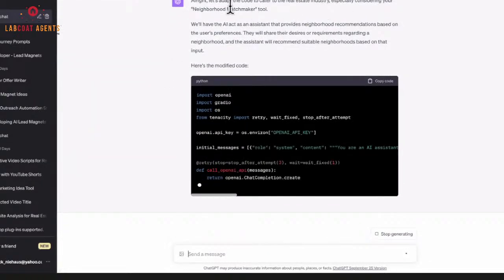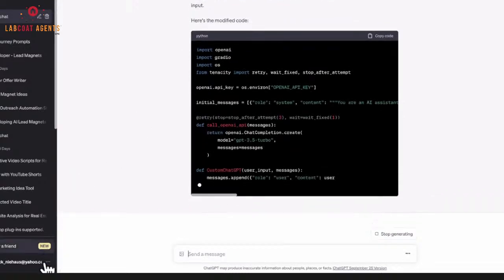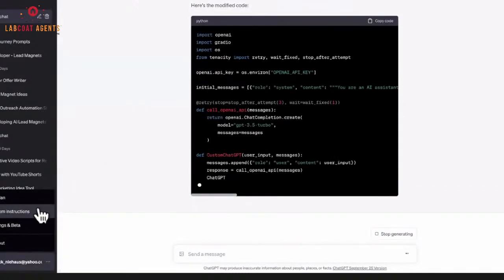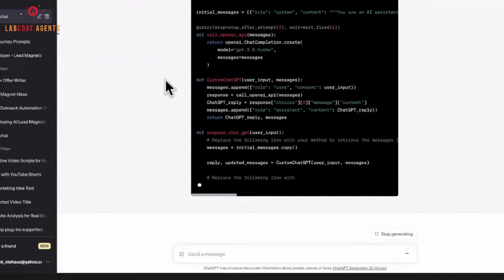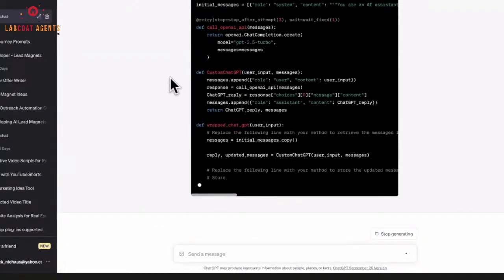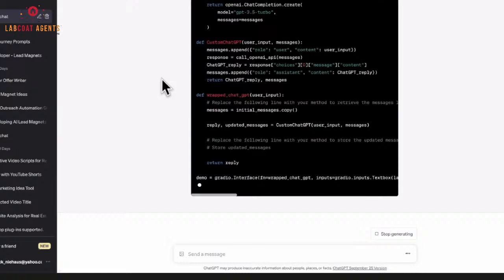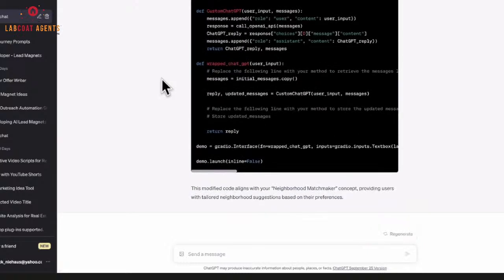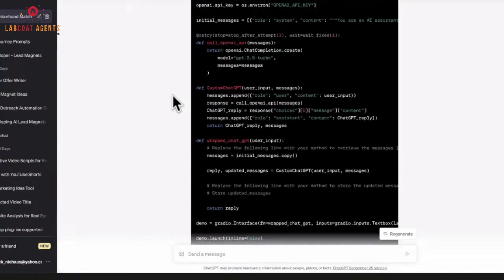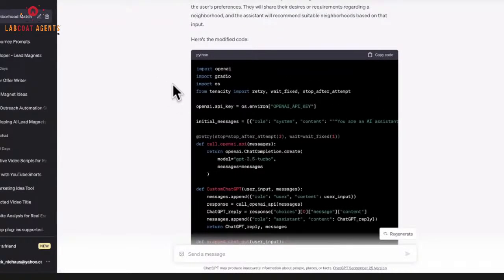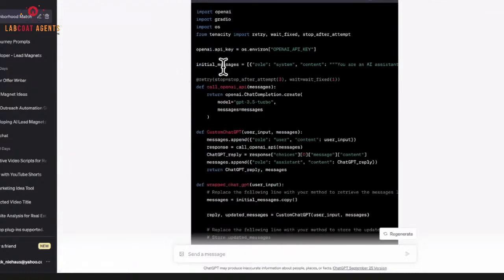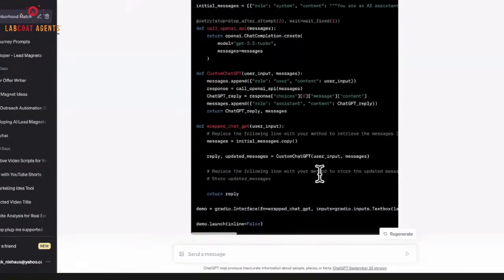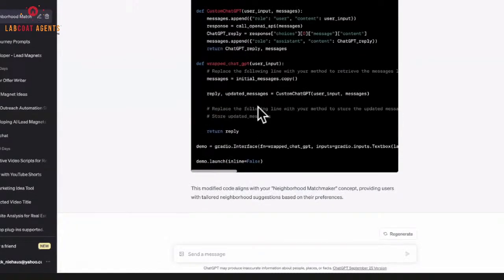Now, I will say right here, there is a part in ChatGPT, if you're not familiar with this yet. If you come down here, you can go to custom instructions. That's basically where you say what you do for a living, who you are, and any information that you would want ChatGPT to always remember about you, even when you create a new chat. What's kind of funny is I wasn't thinking about this when I put it in, but it said, I know that you have this little business that creates these tools, in particular a neighborhood matchmaker. So it just went ahead and wrote code for a neighborhood matchmaker. It's already edited all of this to reflect that new version.